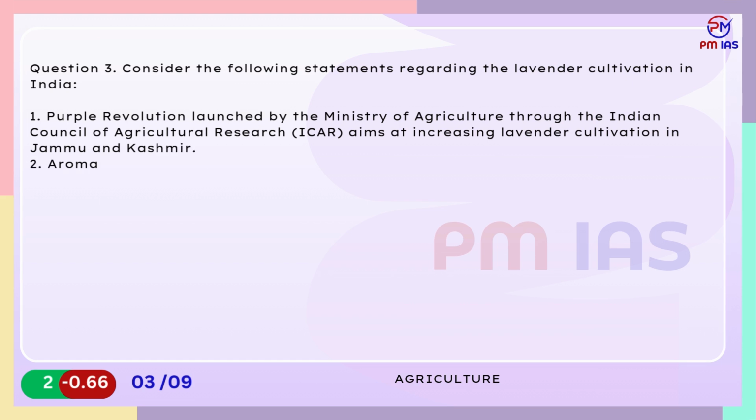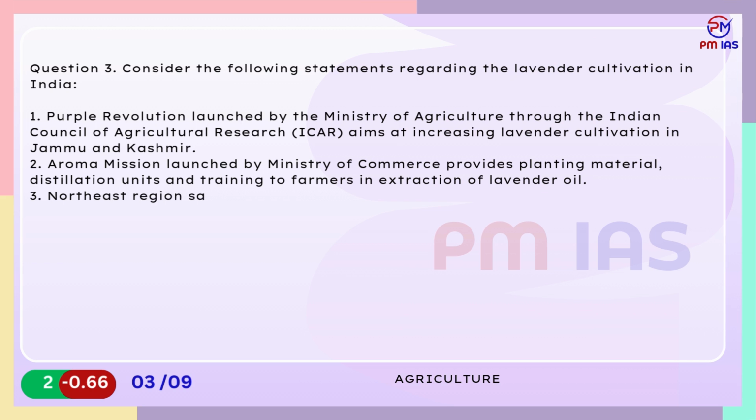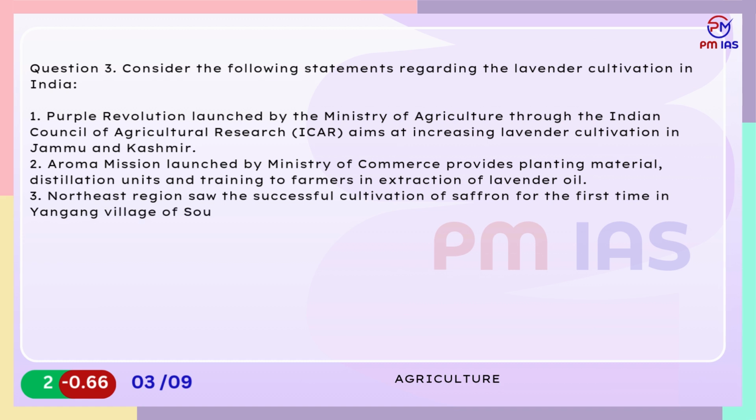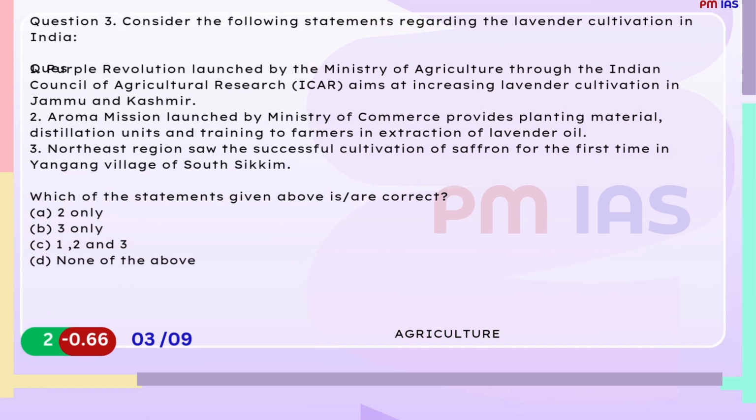2. Aroma Mission launched by Ministry of Commerce provides planting material, distillation units and training to farmers in extraction of lavender oil. 3. Northeast region saw the successful cultivation of saffron for the first time in Yangon village of South Sikkim. Which of the statements given above are correct? A. 2 only. B. 3 only. C. 1, 2 and 3. D. None of the above.